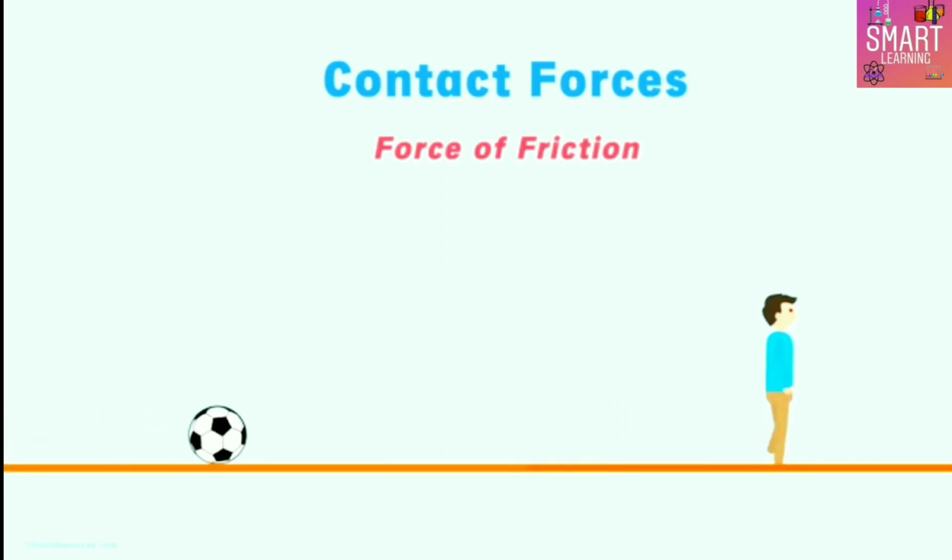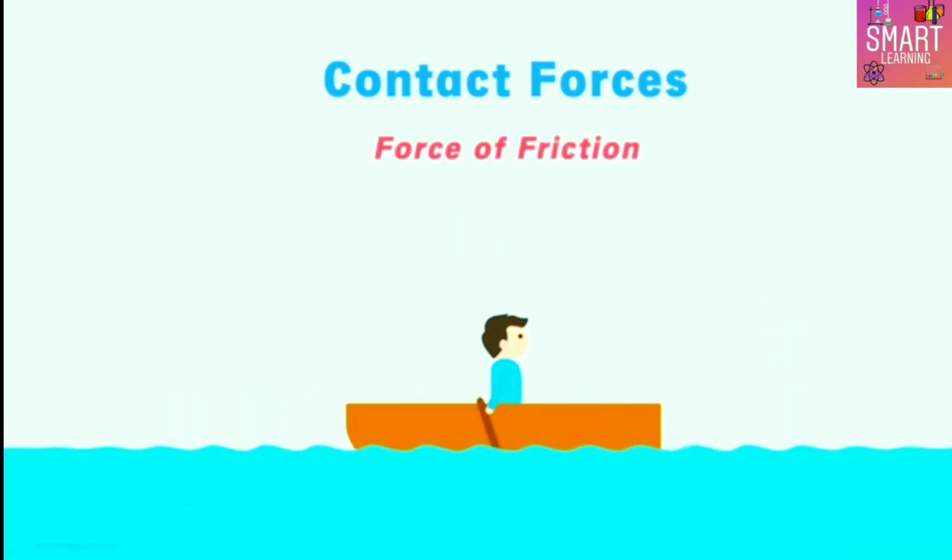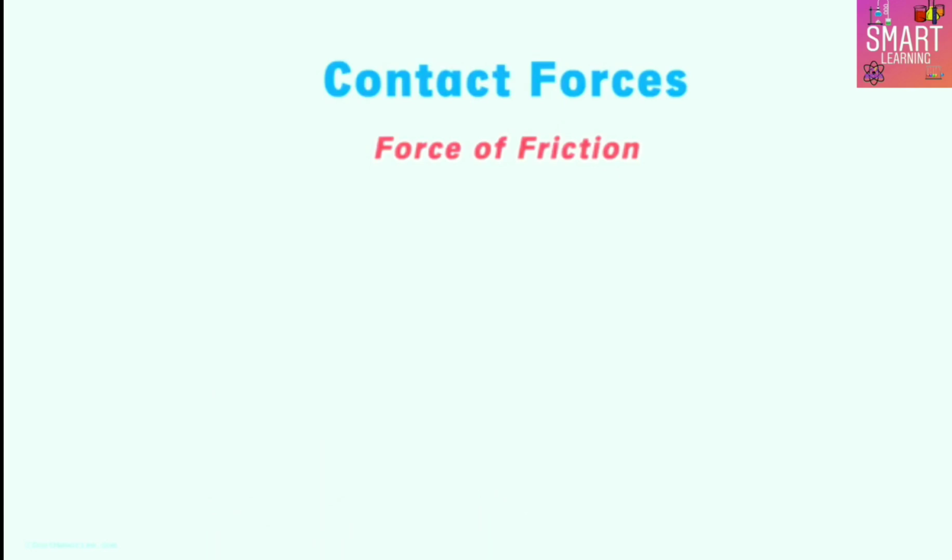The examples that we have seen till now are ones in which the frictional force exists between solid objects. Now consider a boat moving in a quiet lake. In order for this boat to move, the person in the boat must continuously row it. Now, if he stops rowing, will the boat move forward? No. Just like a rolling ball stops on a solid surface, the boat will also eventually stop in water. It stops because of the force of friction between the water and the surface of the boat, which is in contact with the water.